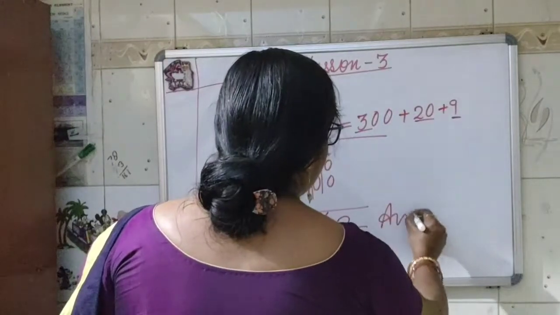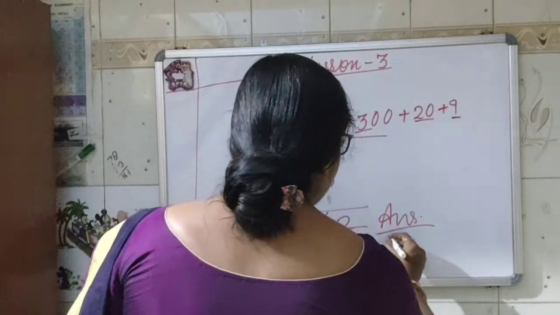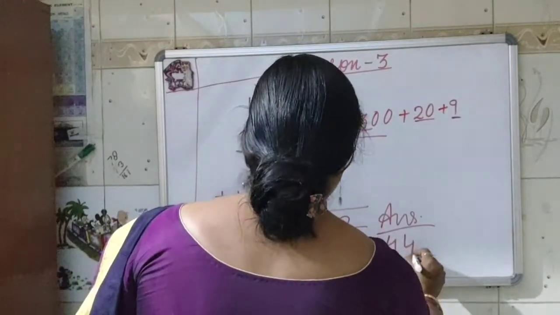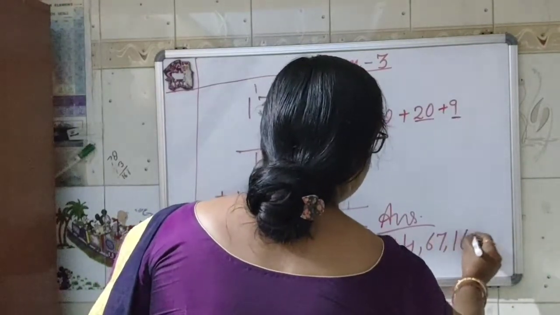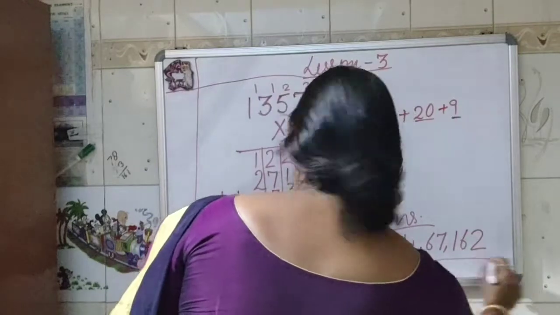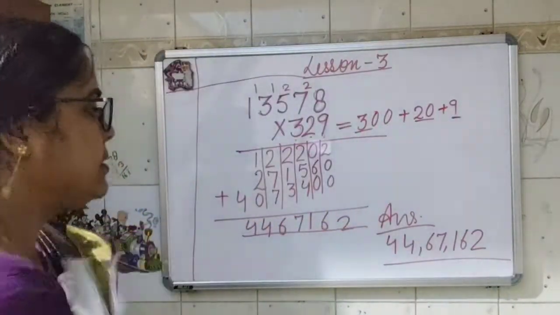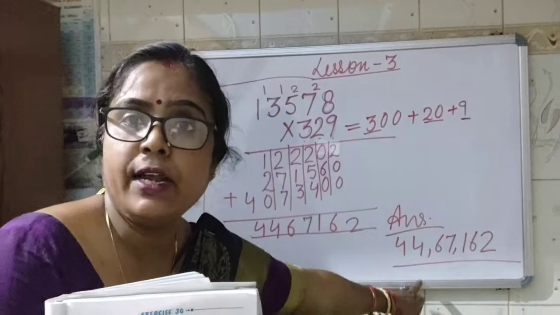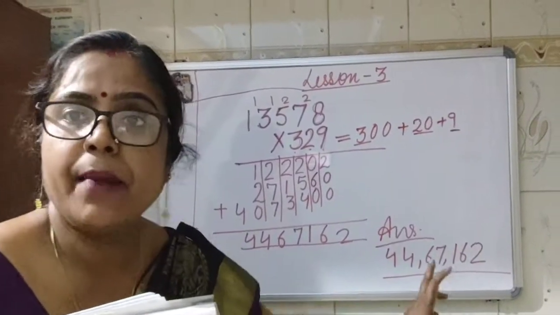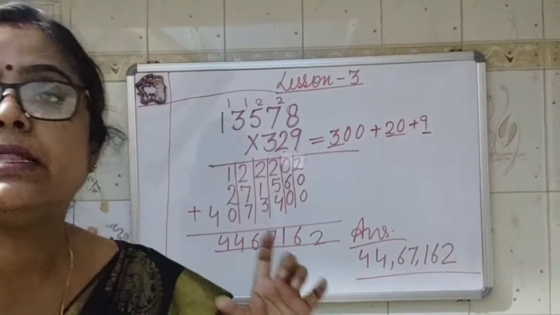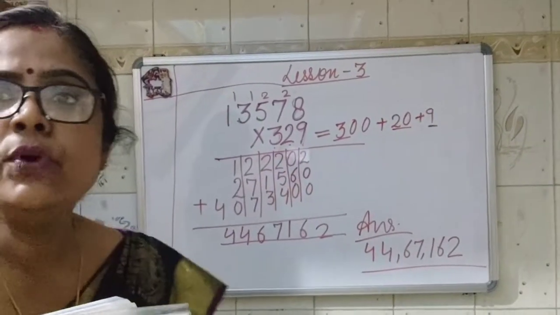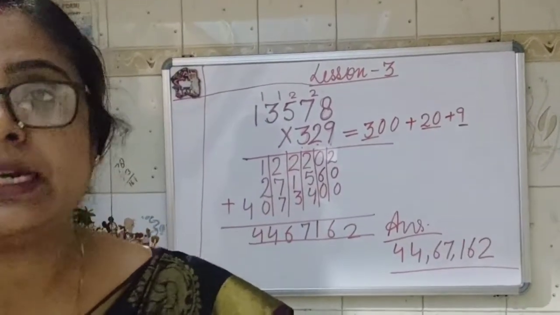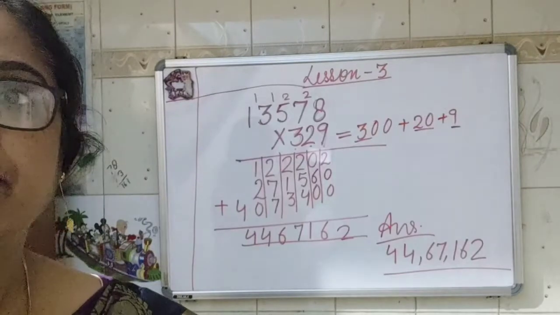It is compulsory to write the answer after every question. 44,67,162. This is the answer, and never forget to put the period. Okay, mark the period. Whenever you are writing a big number, you have to mark the period. I hope it is clear to you. It is just a recapitulation of what you studied in the first video.